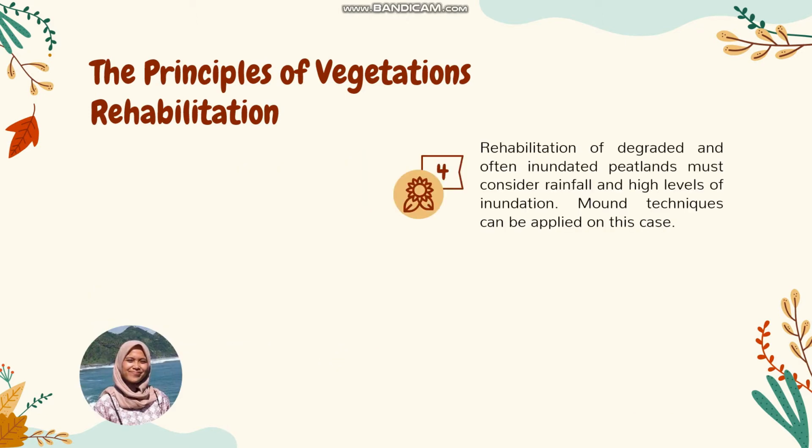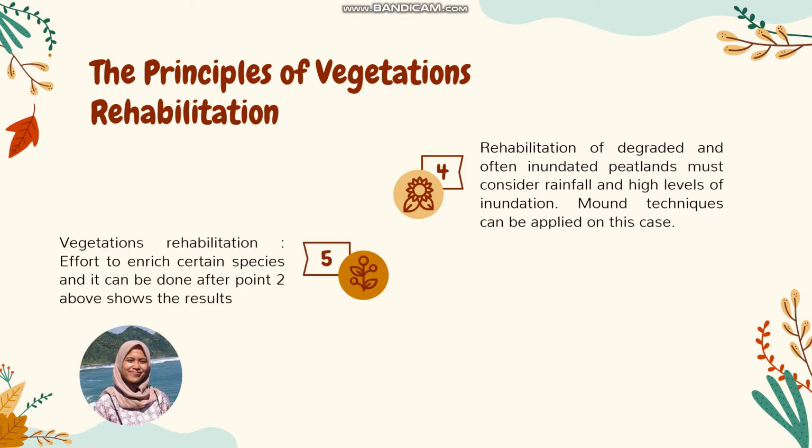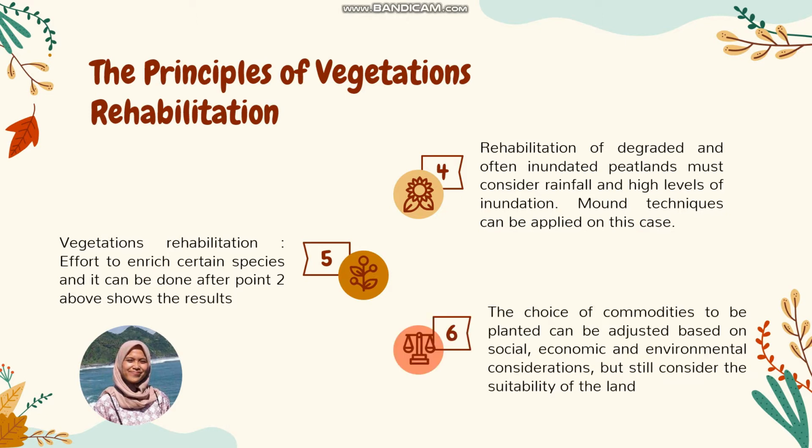Fourth, rehabilitation of degraded and often inundated peatlands must consider rainfall and high level of inundation. More techniques can be applied on this case. Fifth, vegetation rehabilitation is an effort to enrich certain species and it can be done after point 2 above shows the results. The sixth, the choice of commodities to be planted can be adjusted based on social, economic, and environmental considerations, but still consider the sustainability of the land.